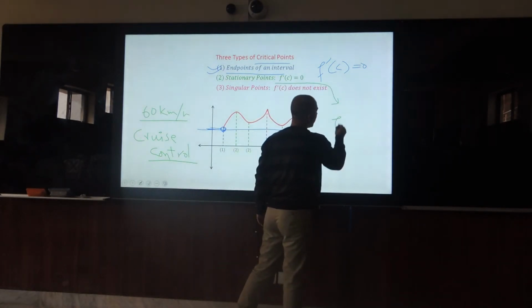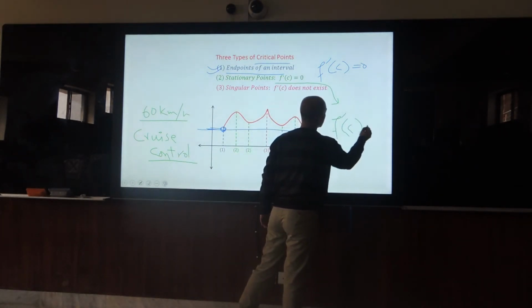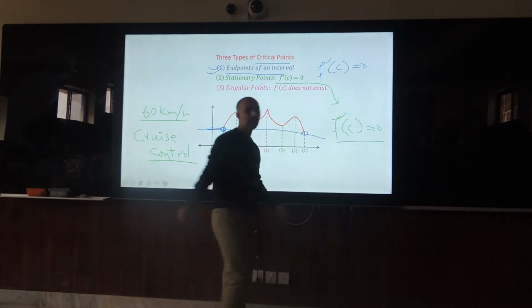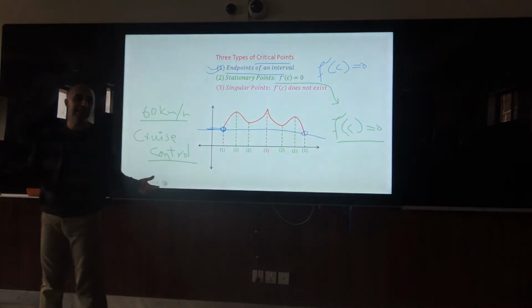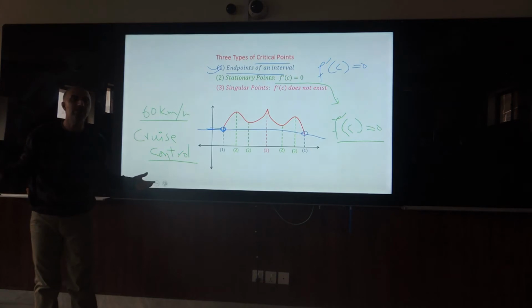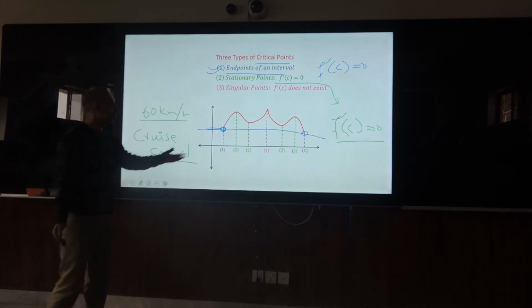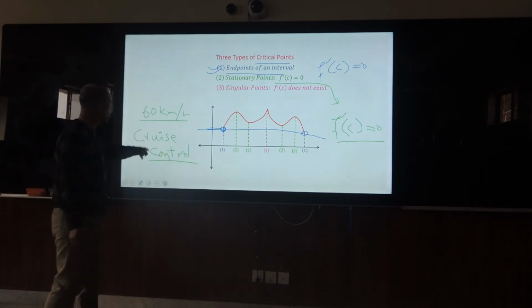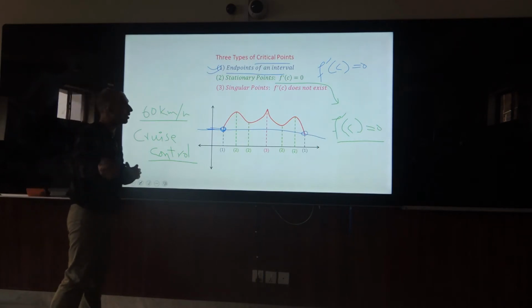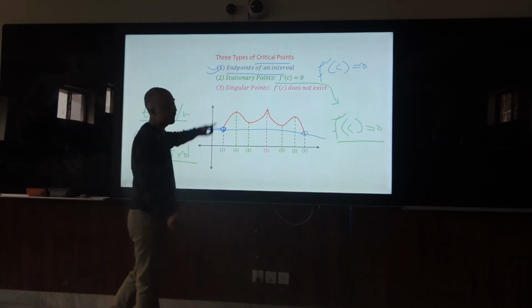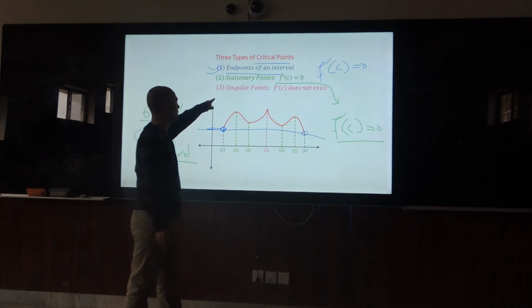My children, remember, once there is no change, your system is at a critical point, and no change means the derivative becomes equal to 0. So that's a stationary point. So, cruise control in a car, that's all. You are a computing student, you should be familiar with it. If not, then please study from Google.